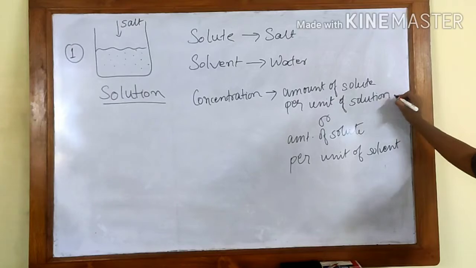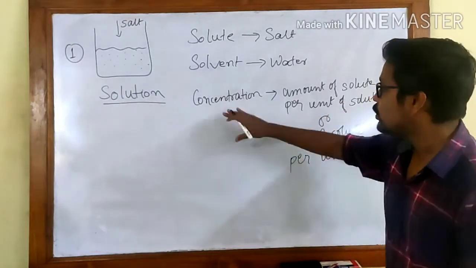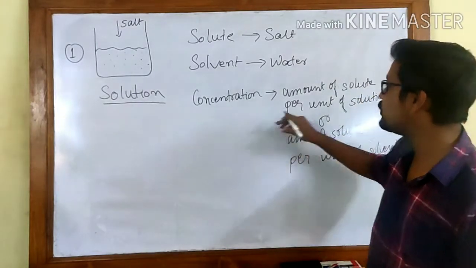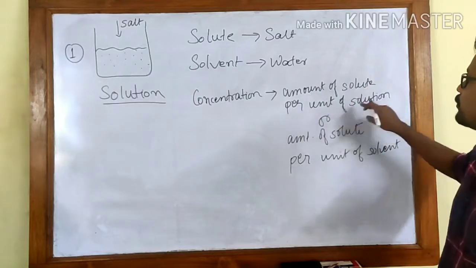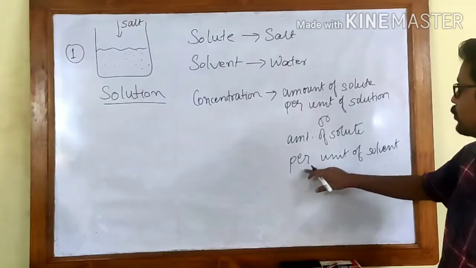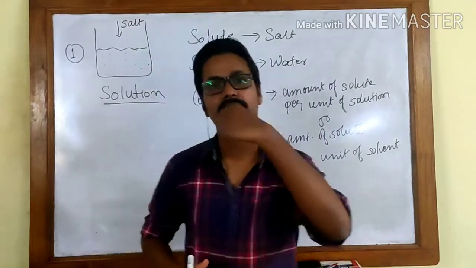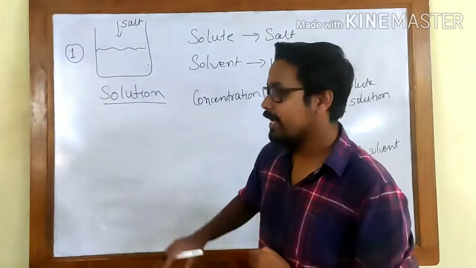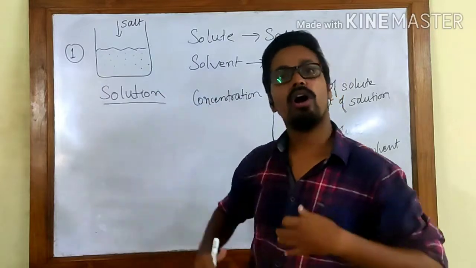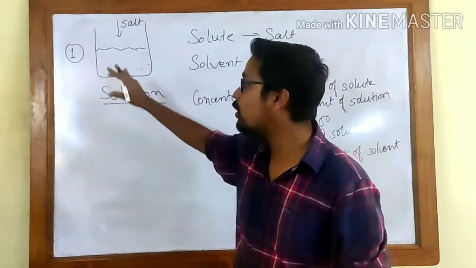Two things here. Try to understand this. Concentration can be expressed in two ways, either amount of solute per unit of solution or amount of solute per unit of solvent. That means I am trying to find out how much salt I have added in the whole solution or how much salt I have added in the whole solvent.